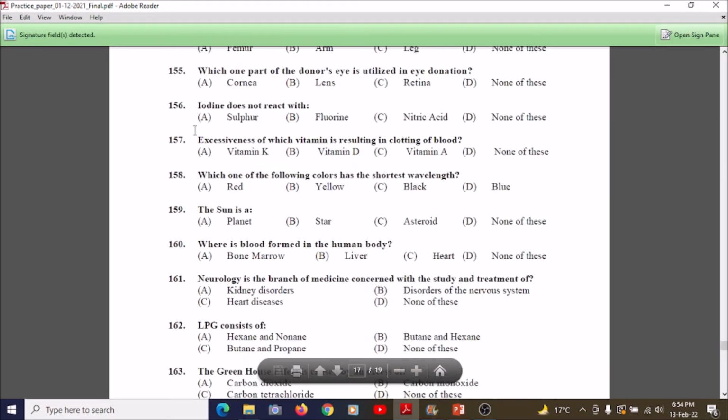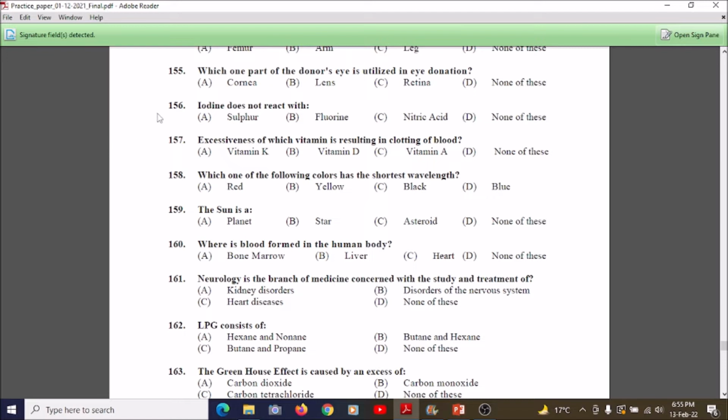It says: which part of the donor's eyes is utilized in eye donation? Option A cornea, B lens, C retina, D none of these. So its answer is cornea, option A.